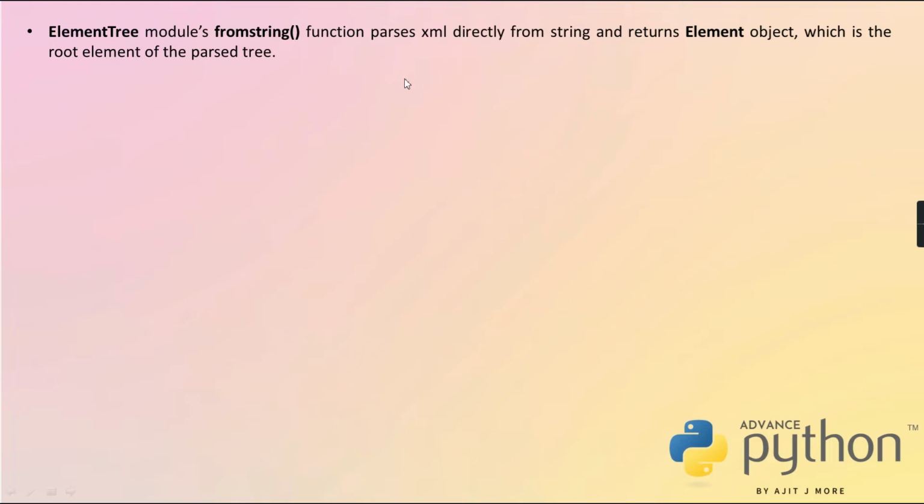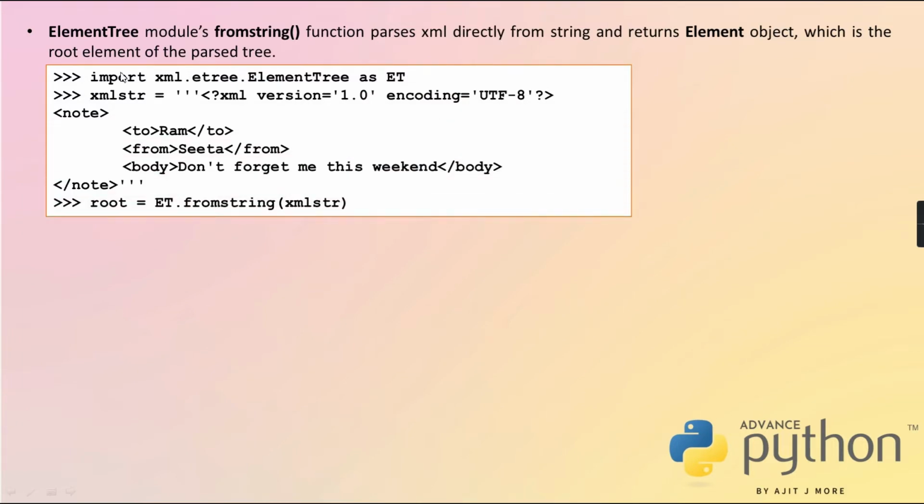It directly returns the root element of that document, which is in a string, and the root element object is of type Element, which is the root element of your parse tree. Clear? See, import, do you know it? This is the string in which I have stored what? This is a complete multi-line string. Now inside the string, what is stored? Your XML document. So while parsing, I have given the string. I haven't given a file name.